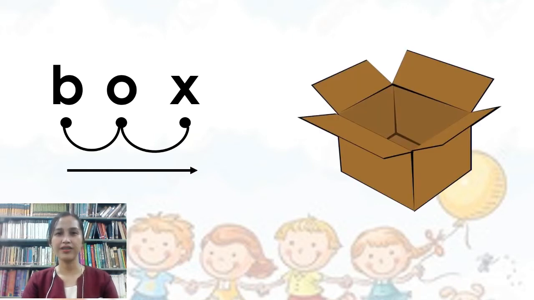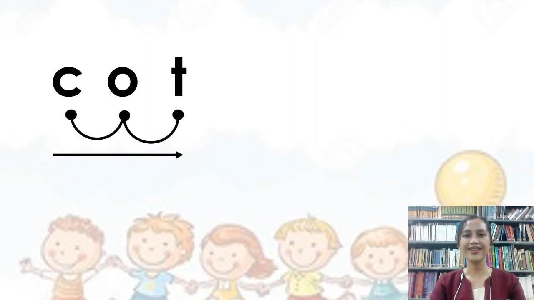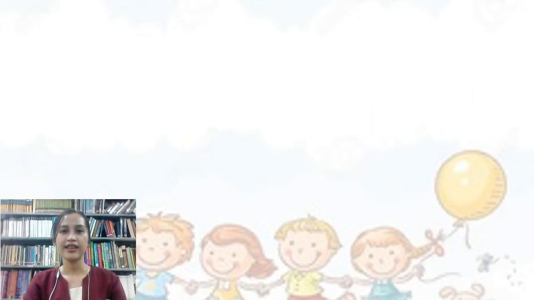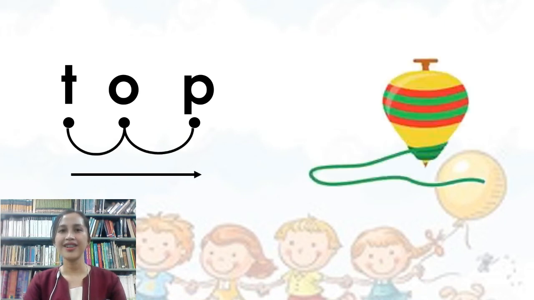Great job. Next one. K, O, T. Cot, cot. It's a cot. That is a cot. Next word. T, O, P. Let's blend it all together. Top, top. It's a top. Do you play top? That's nice.